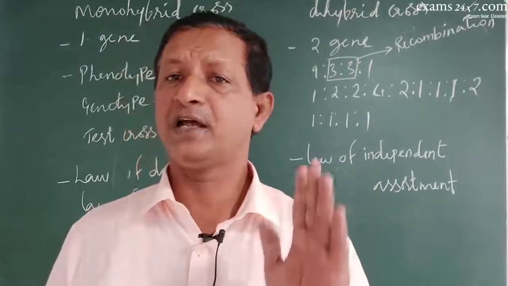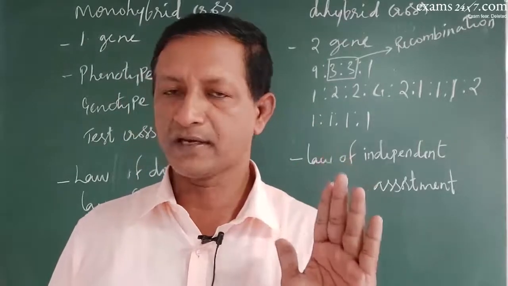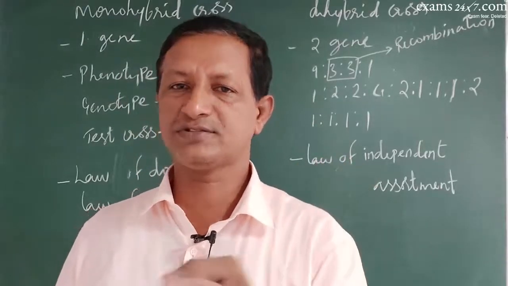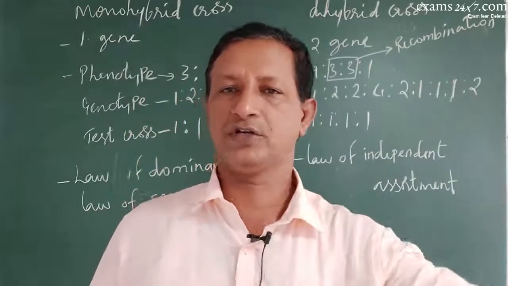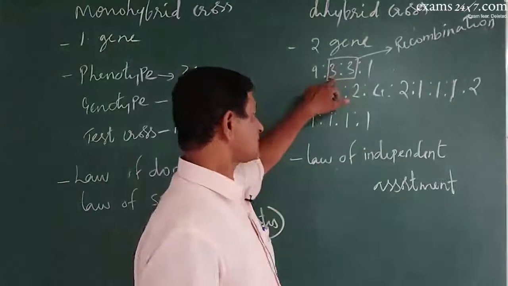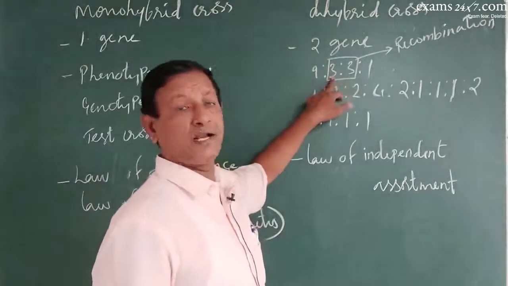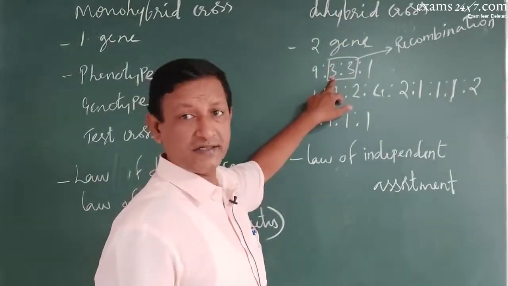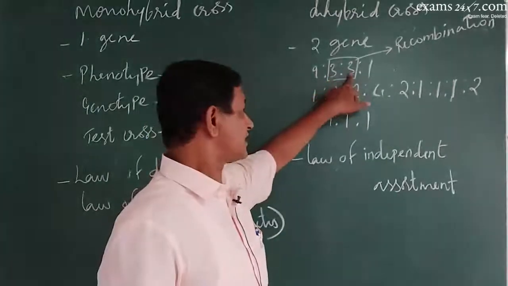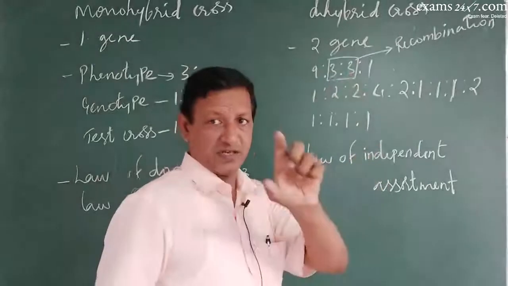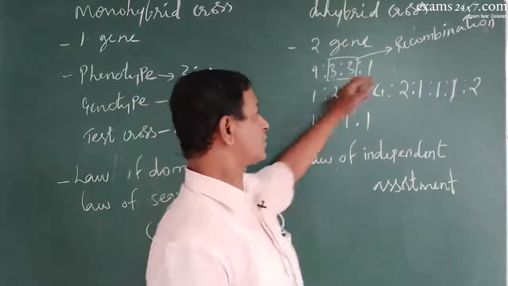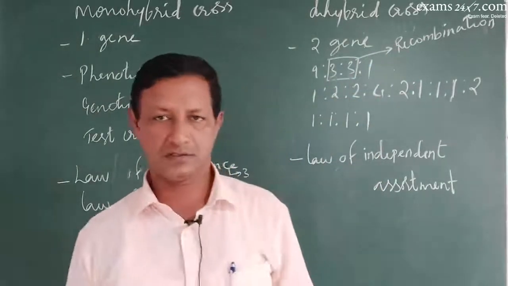Intermediary means the dominant character of one has got mixed with the recessive of the other, and the recessive of one has got mixed with the dominant of the other. That is, round green and wrinkled yellow. So a mixed character, and that was found to be because of recombination.